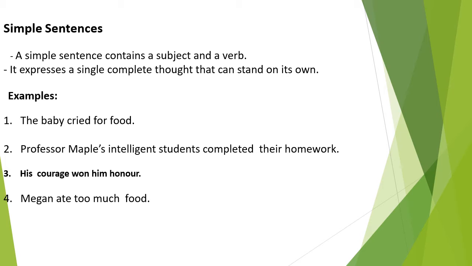First is simple sentence. A simple sentence contains a subject and a verb. It expresses a single complete thought which can stand on its own. Examples: The baby cried for food. In this sentence, there is a single subject and a single verb, cried, which has a complete thought.